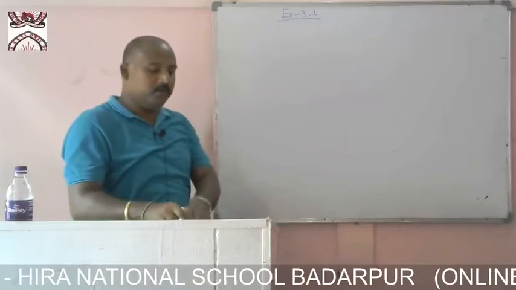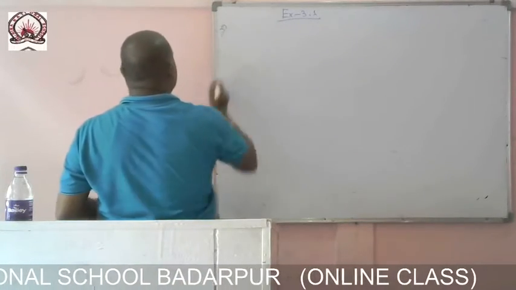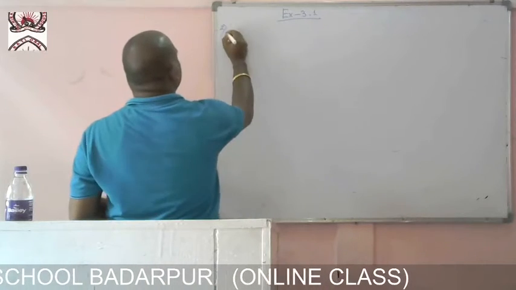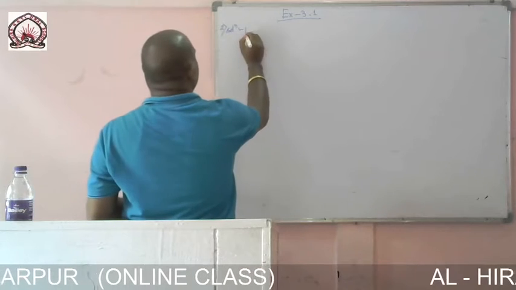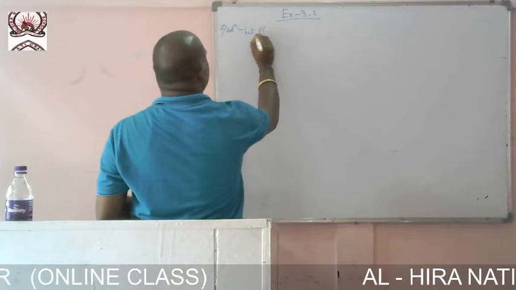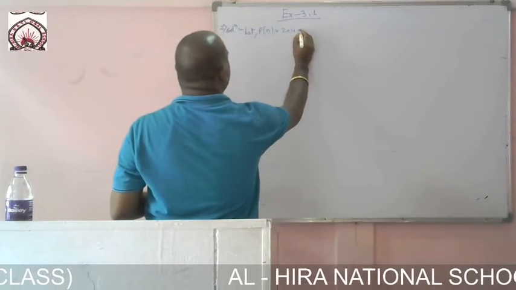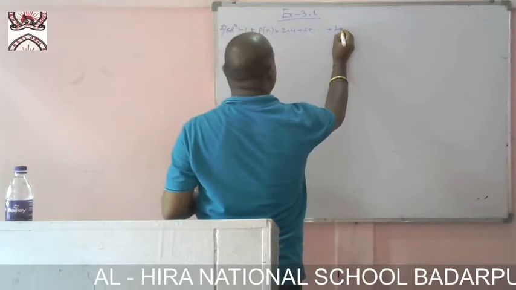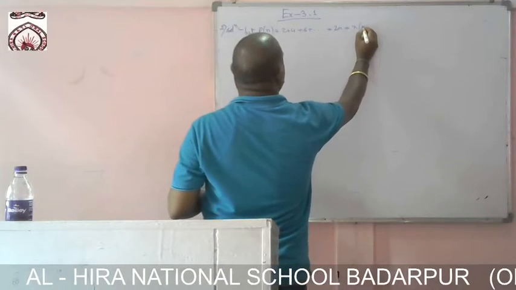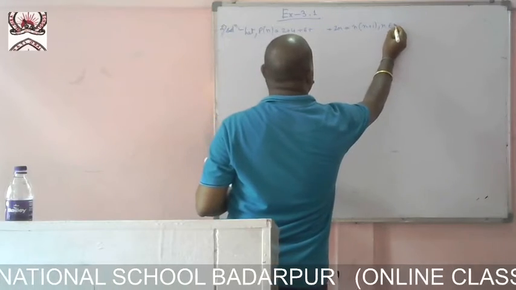Now question number 2. Solution. Let P of n equal 2 plus 4 plus 6 plus dot dot dot plus twice n equal to n into n plus 1, n belongs to natural number.